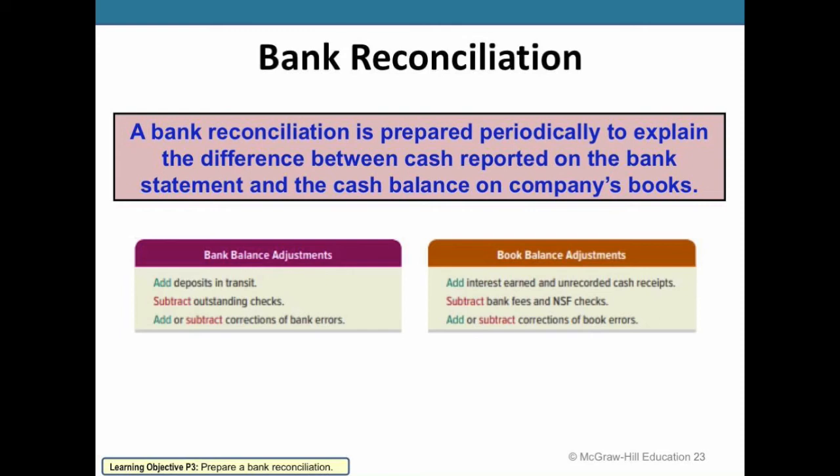So we'd have to unwind that journal entry and go back and contact the customer regarding how to make proper payment. And then for either a book balance adjustment or a bank balance adjustment, there could be errors that occur. And these might be in favor or against favor for either the reconciliation or not. So we'd have to make the corrections to those book errors, and that can either be as an addition or subtraction.